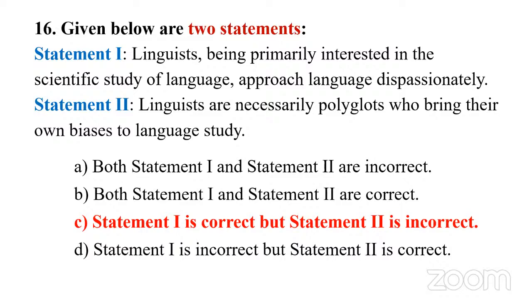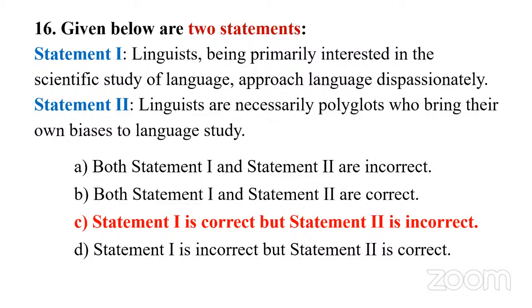And sometimes linguists need not be polyglots. Sometimes they master a language, and of course they have some acquaintance with other languages. So it doesn't mean you have to say, of all the languages I know, this is the best language. That kind of statement a linguist should not make. A linguist should treat all languages equally and study equally, right?